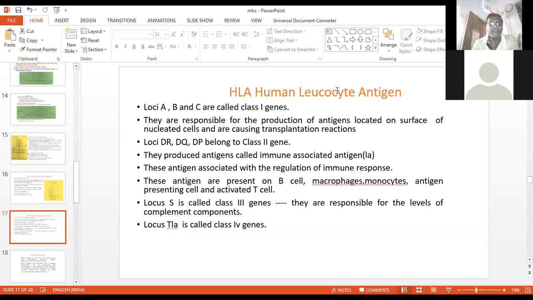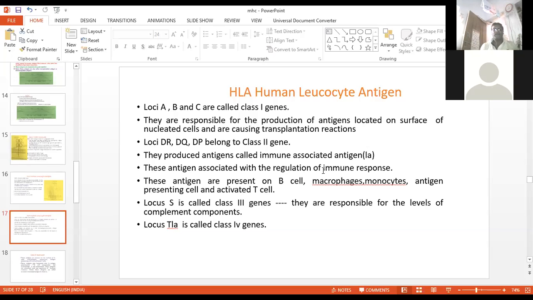Now the loci DR, DQ, and DP belong to the class 2 genes. They produce the antigen which is called the immune associated antigen. This antigen is associated with the regulation of the immune response, so that will be the primary as well as the secondary one.